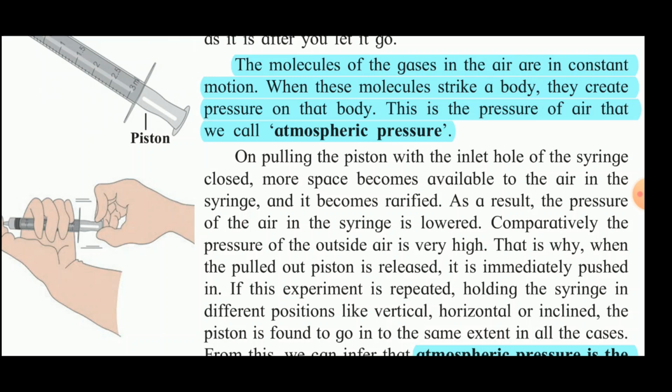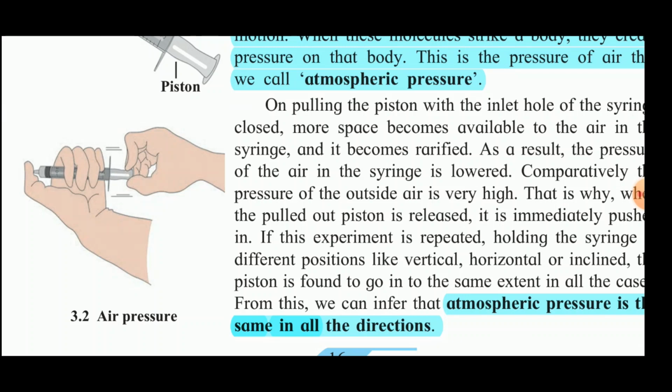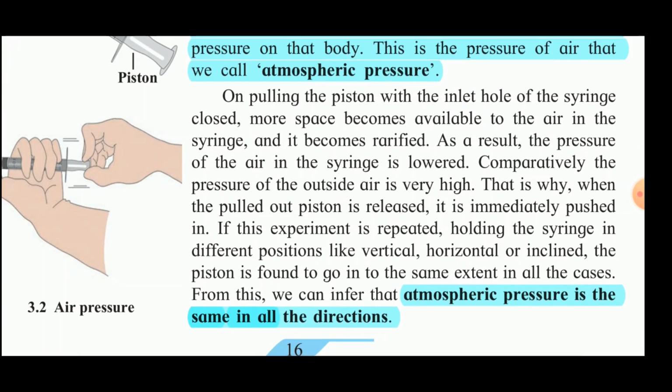If this experiment is repeated holding the syringe in different positions like vertical or horizontal, the piston is found to go in to the same extent in all the cases. So from this we can say that the atmospheric pressure is the same in all directions. So what is the second property of the air that we have concluded from this activity? That air exerts pressure. So the first property of the air is what? Air has mass and weight. And the second property is what? Air exerts atmospheric pressure.